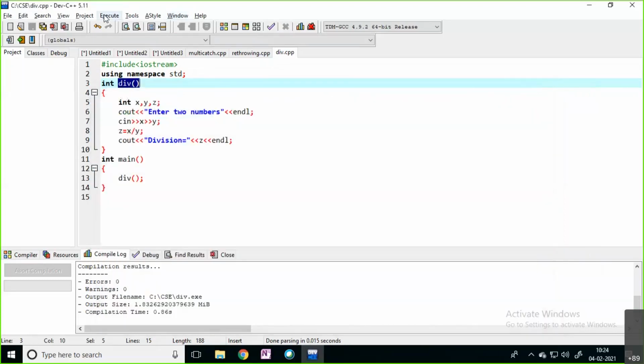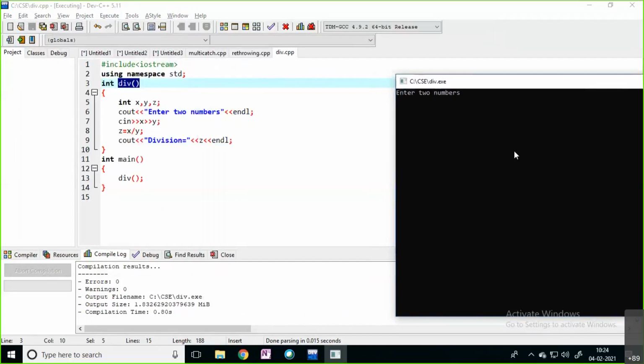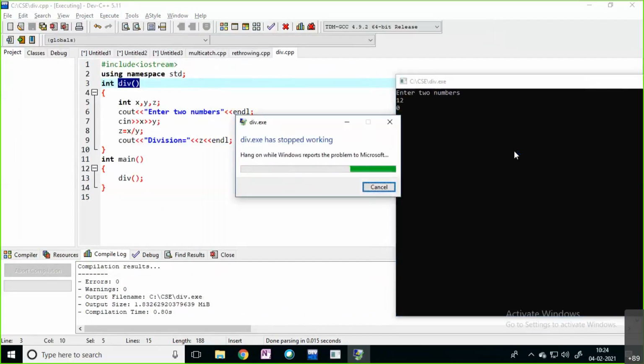What happens in the next case? If I enter the second value as 0, 12, 0, you can see the program is not executing properly. Abnormally your program is going to terminate. This is called an exception, right? It is an unwanted situation. You don't know about it in advance.